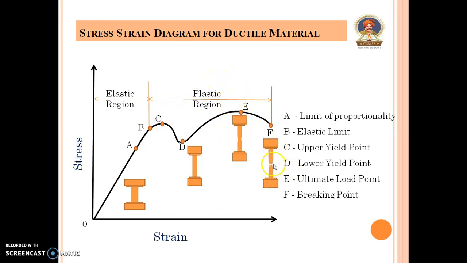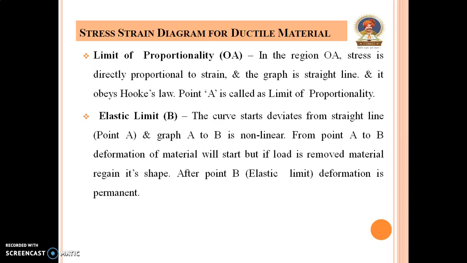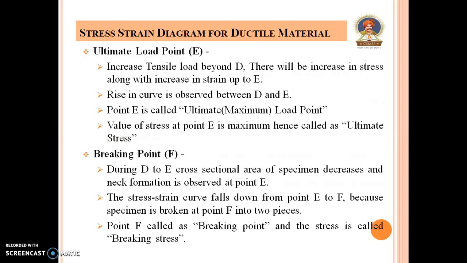This is the whole stress strain diagram for ductile material. Here the limit of proportionality, elastic limit, upper yield point, lower yield point, ultimate load point, and breaking point, all the explanations are given.